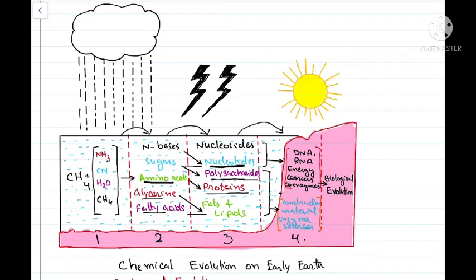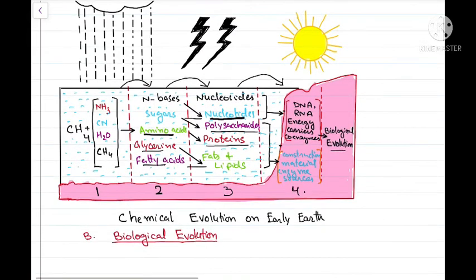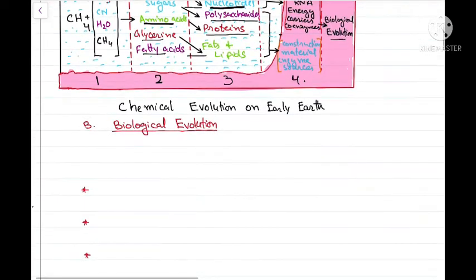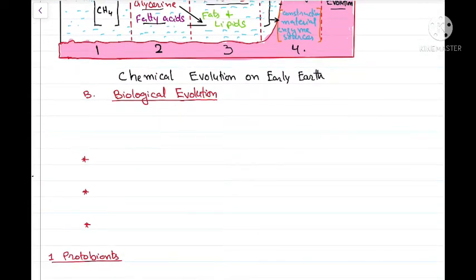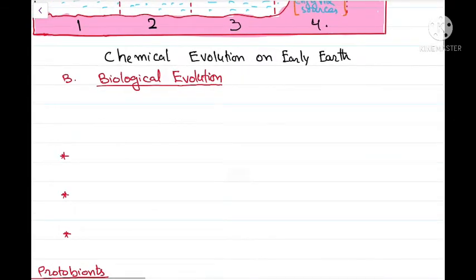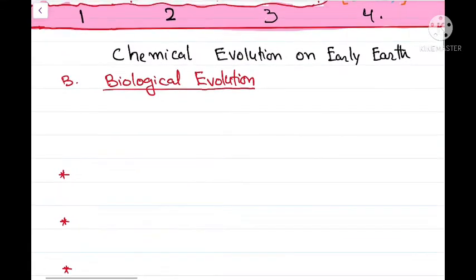In this video we will now talk about how these polymers of organic molecules led to the biological evolution, or the formation of the first cells. Biological evolution means how the first cells arose, and this, like the chemical evolution, was a multi-step event. As far as biological evolution is concerned, the first step in the evolution of living cells was the formation of the protobionts.